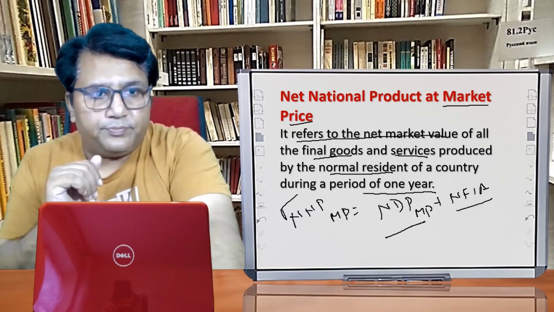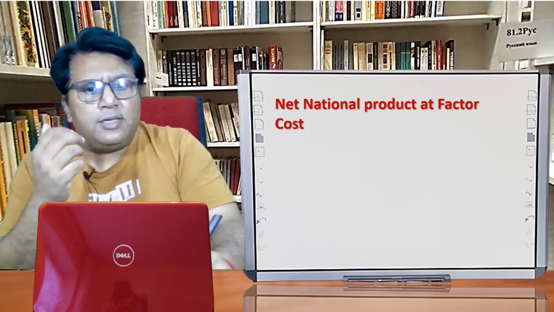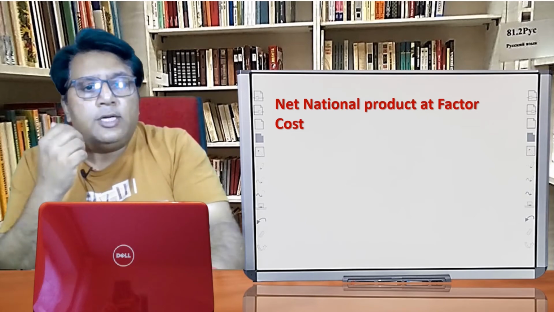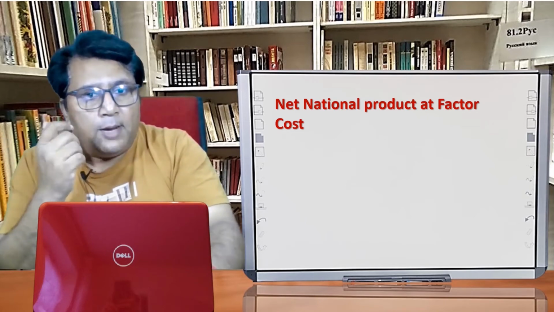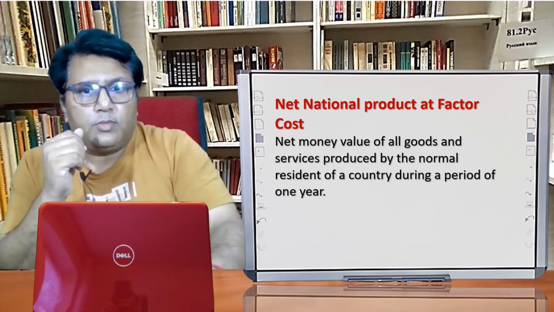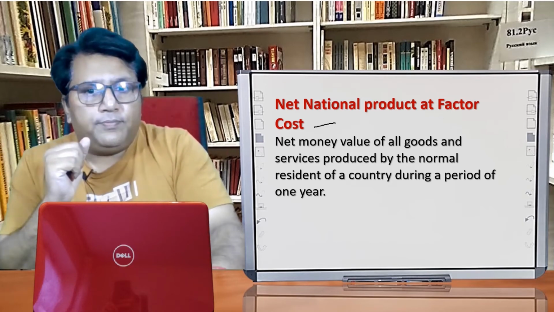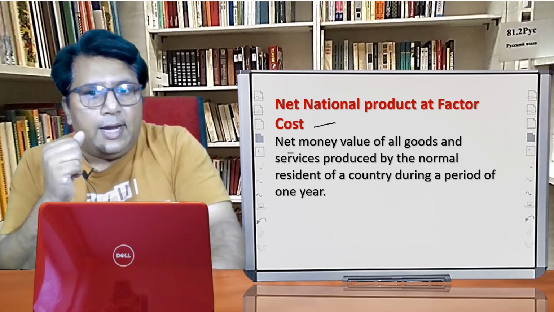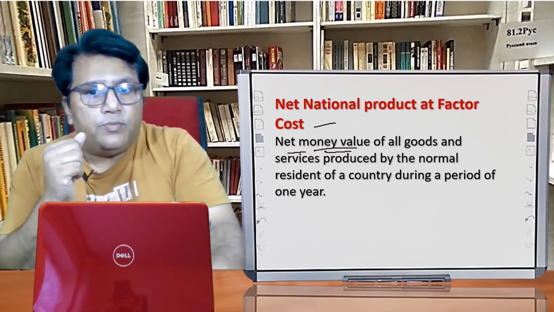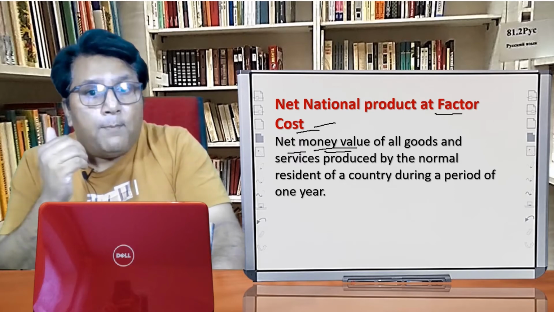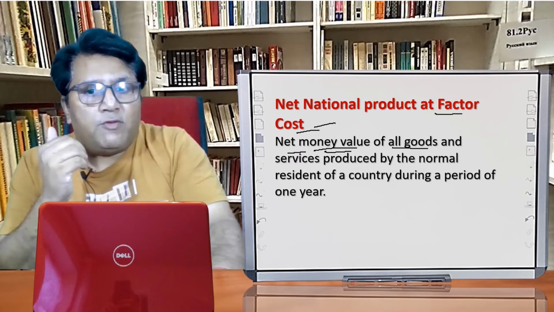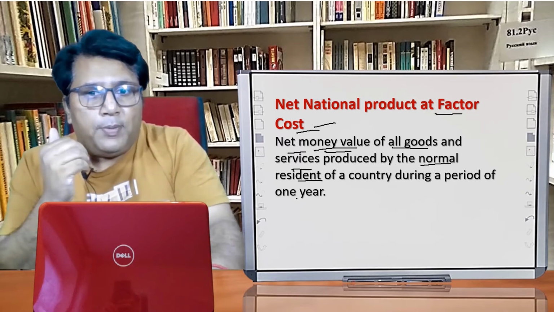Clear? Now let us discuss the next and the last aggregate of the national income, that is NNP-FC. This NNP-FC is none other than the national income itself. It means the net money value. Why money value? Because we are talking about factor cost. So it is the net money value of all goods and services produced by the normal residents during a period of 1 year.